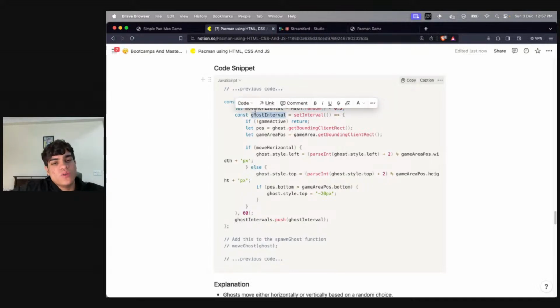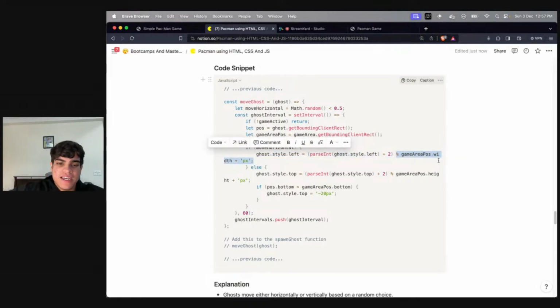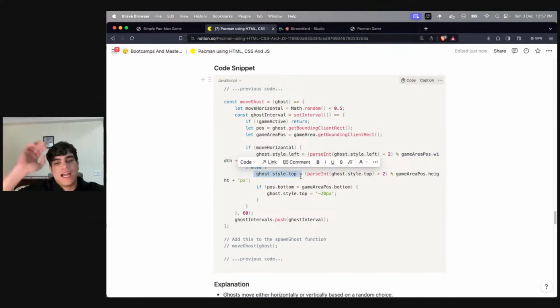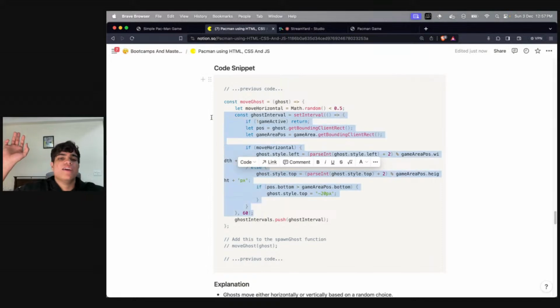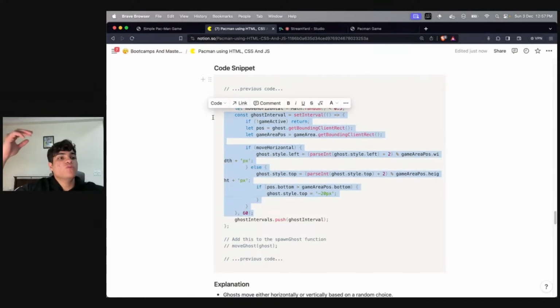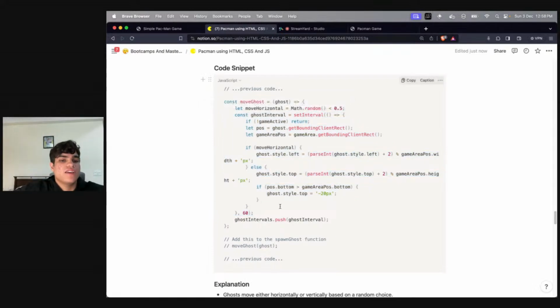If this becomes true, that means you want to move our ghost horizontally. So you just want to increase the left of it, till the game area. Similarly, else we want to move it from the top and bottom, and that's it. That is all that we're doing, and we're doing this in an interval. Why? To move it continuously. So it'll continuously keep on going to the right or to the left every 60 milliseconds.